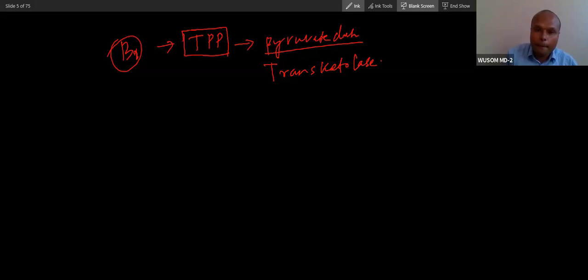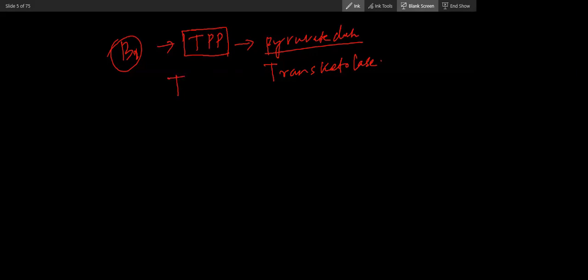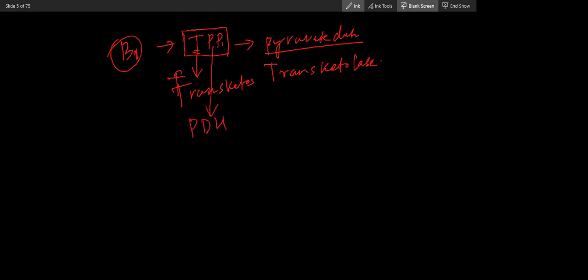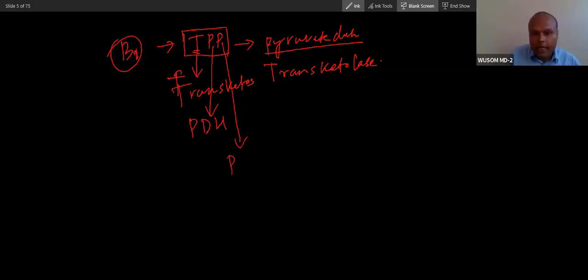And then this TPP, you can remember from this only. You can use TPP as a mnemonic. T for transketolase, to remember thiamine, and P for pyruvate dehydrogenase, and the other P for other PDH-like enzymes. What are PDH-like enzymes?